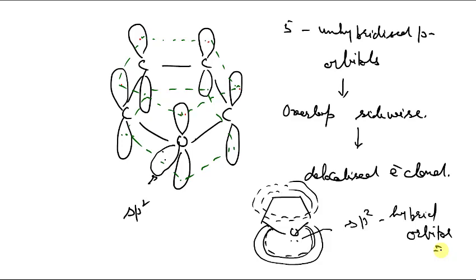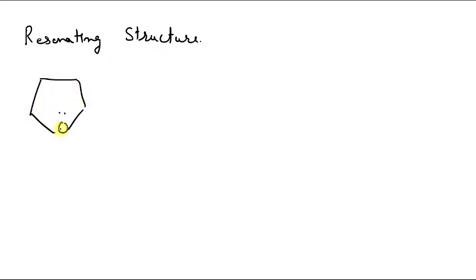Now let us write its resonating structures, similar to pyrrole. I am not spending much time on the structure because it is exactly similar to pyrrole. So let me write the resonating structures. Out of these electron pairs, only one electron pair is utilized in resonance like this. Another remains free in the sp2 hybrid orbital.